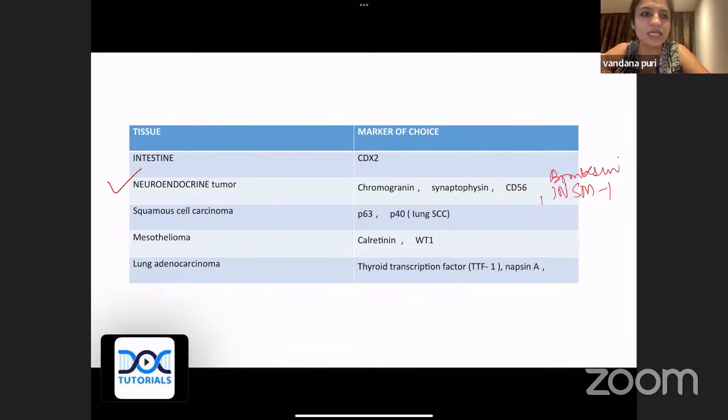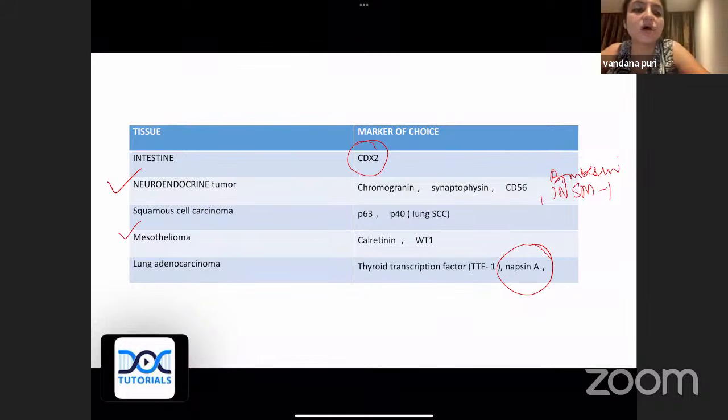Okay, squamous cell carcinoma is P63 and P40. Mesothelioma is calretinin and WT1. Lung adenocarcinoma, this was your NEET PG question this time. Please remember napsin and TTF1. And intestine, this was your INI-CET question last time. Intestine, what is the marker of choice that you should use? This is CDX2. Okay, so CDX2 is a marker of your intestinal tumors, colon cancer. So these are just the IHC markers that I put in a chart because these are repeatedly asked questions.